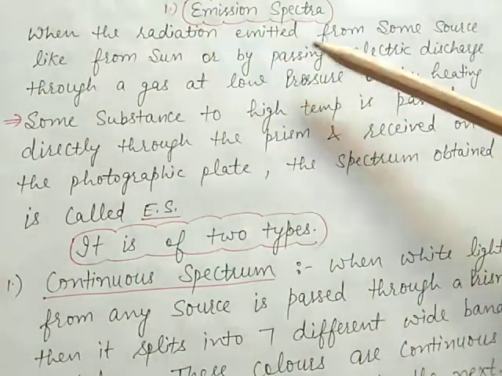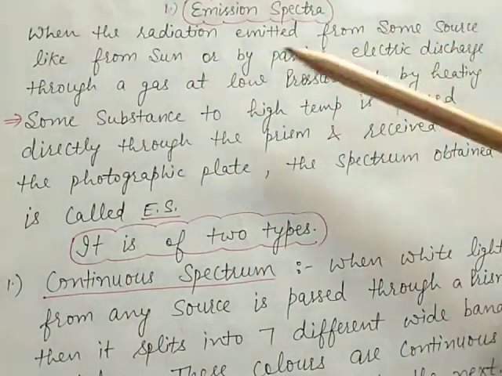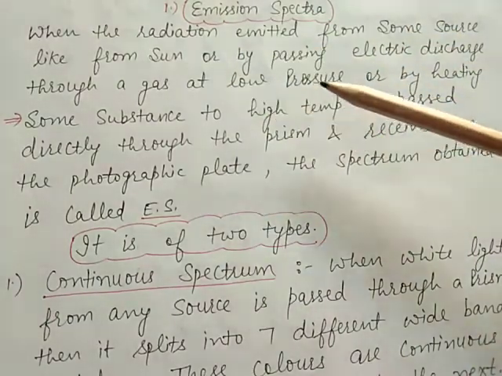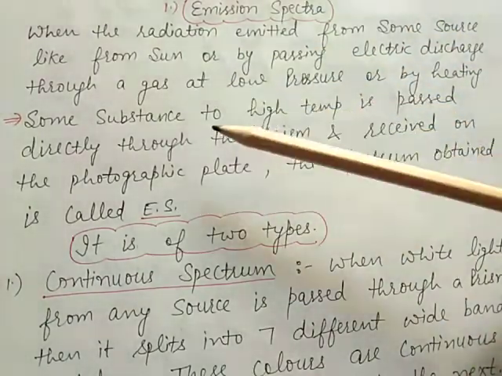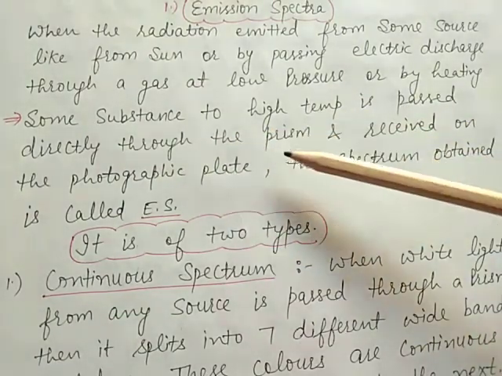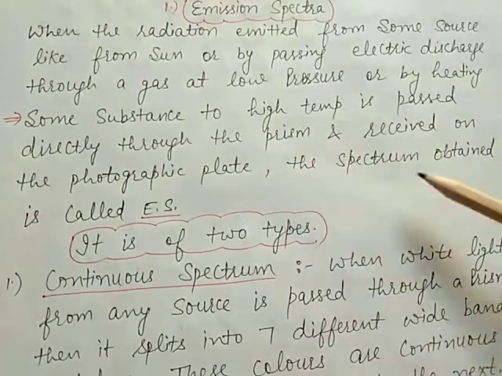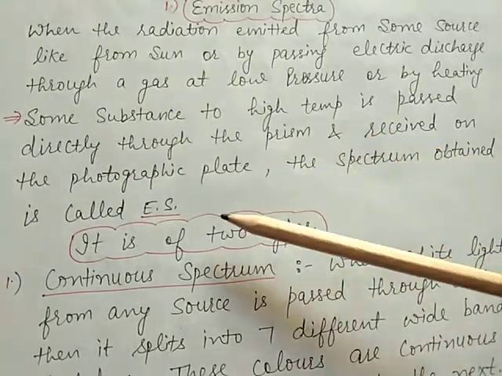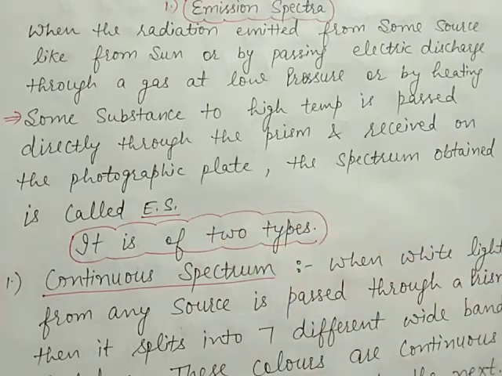When the radiations emitted from any source like the sun, or by passing an electric discharge through a gas at low pressure, or by heating some substance to high temperature, are passed directly through the prism and received on the photographic plate, the spectra obtained is called emission spectra.